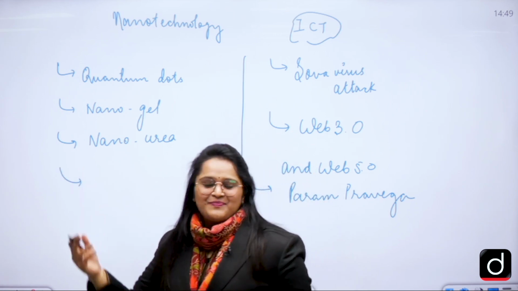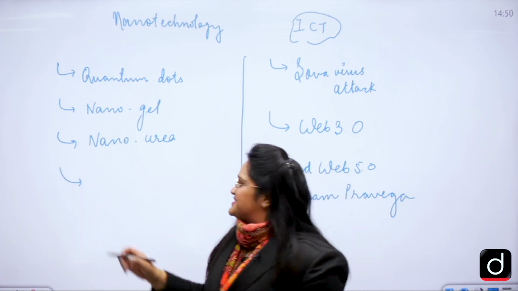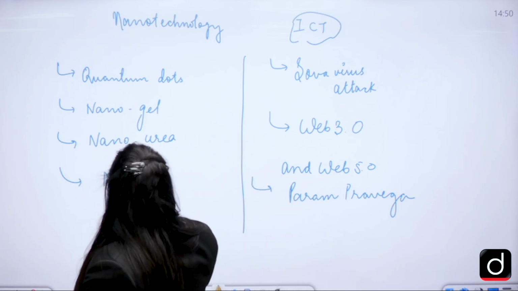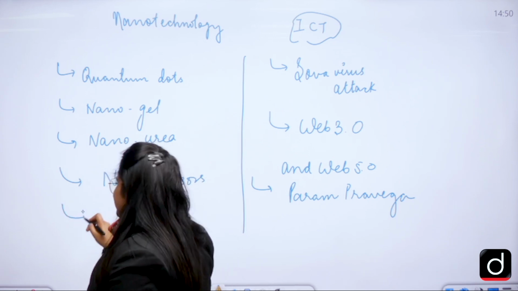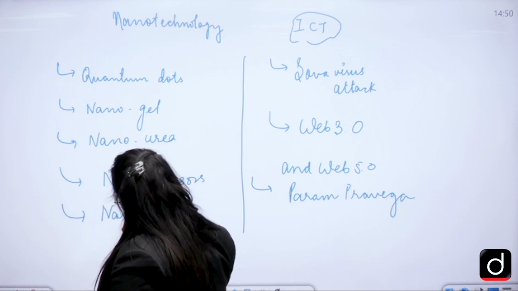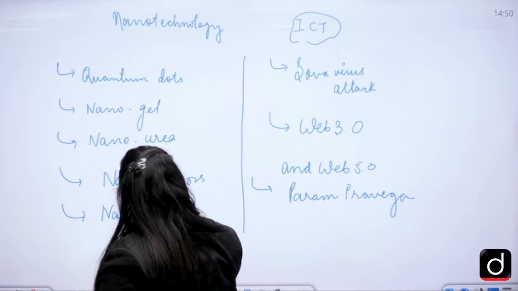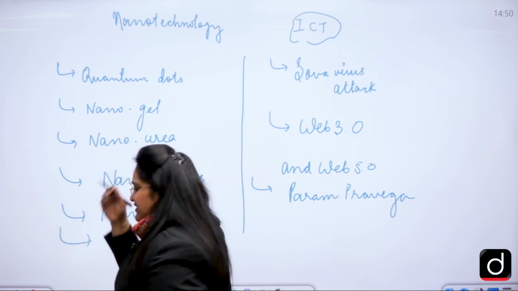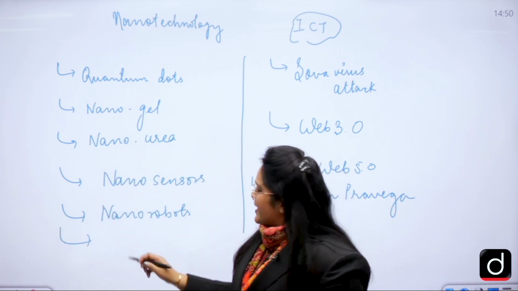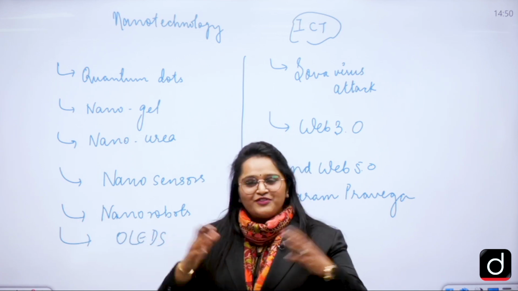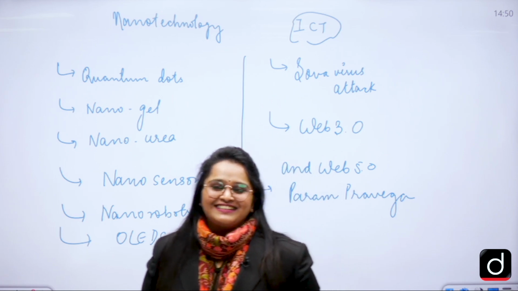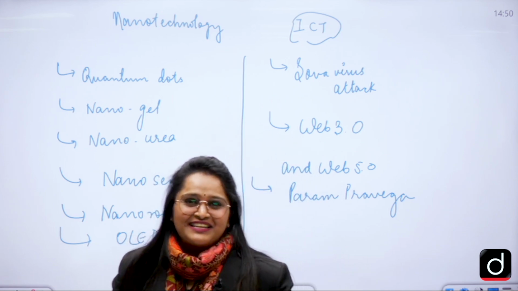Okay, what else? We have nano sensors. Nano robots are there which can do surgeries and all. Right? Then we have what? Under it we also have OLEDs. These days what we used to have? Mobiles, foldable mobiles, right?